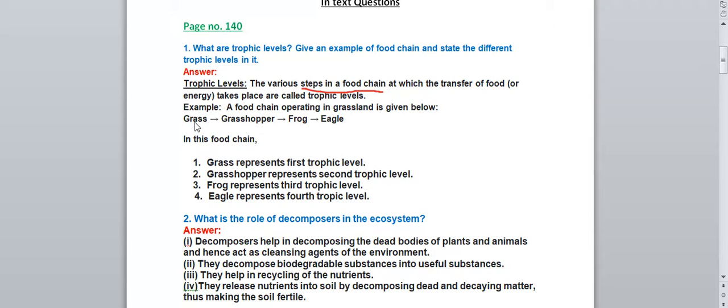This is the first trophic level. Grasshopper represents the second trophic level. Some of the energy will be transferred from the grass to the grasshopper, from the first trophic level to the second trophic level. Third, the frog represents the third trophic level and the eagle represents the fourth trophic level. In all the trophic levels, some amount of energy or food is transferred, right? So this is an example of a food chain, and the different trophic levels are also mentioned over there.